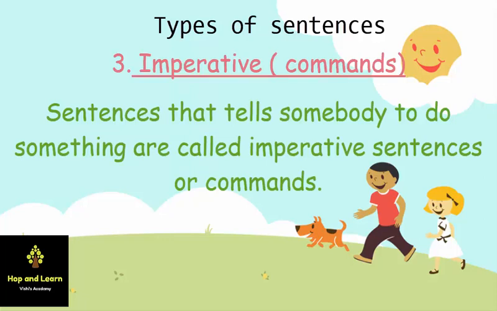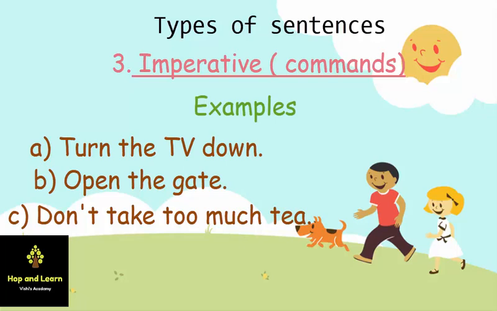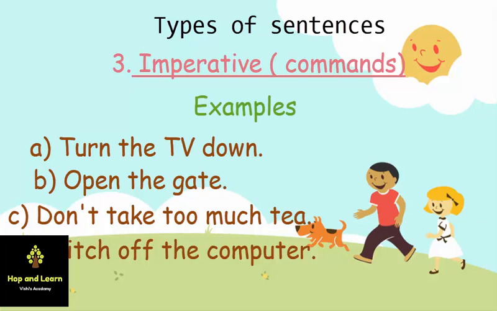All those sentences that give commands are called imperative sentences. For example, "Turn the TV down." "Open the gate." "Don't take too much tea." "Switch off the computer." Now in all these sentences you can see that we are giving an order to someone, so they all are imperative sentences.